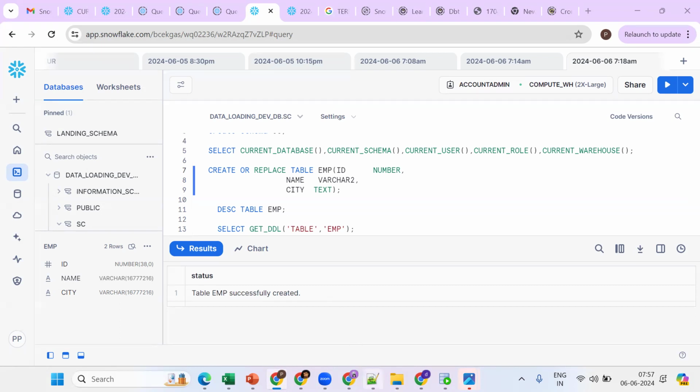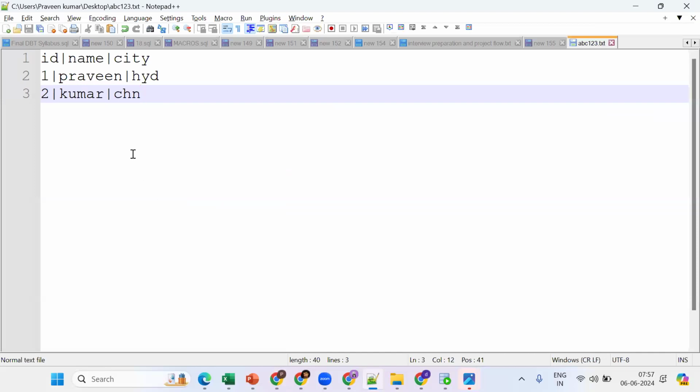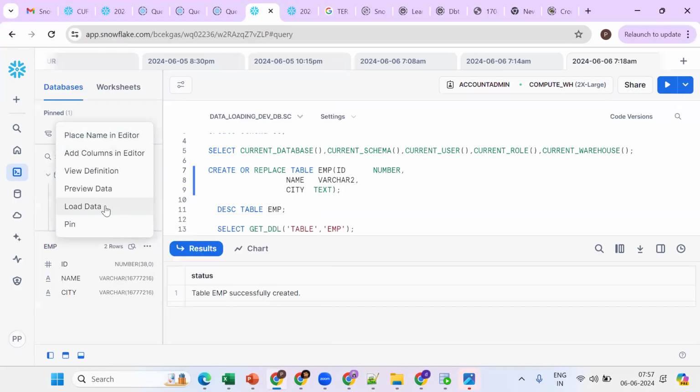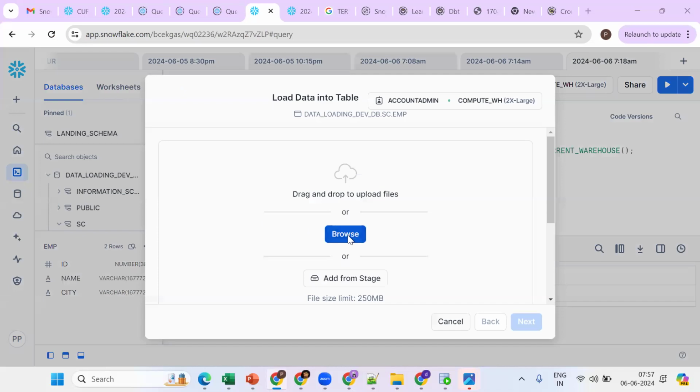What is this? It's a PSV file, pipe separated value. Pipe separated. Now tell me how to load. Go back here. Now try to load. Okay, see, load data. Now go to browse.